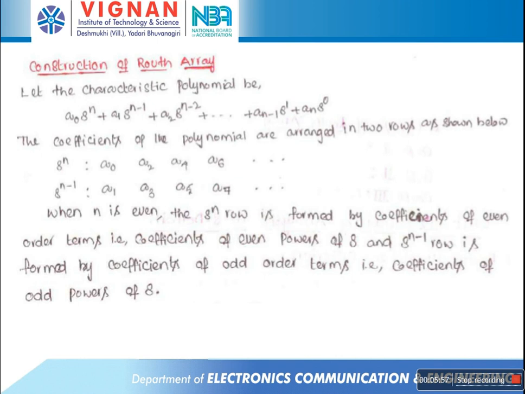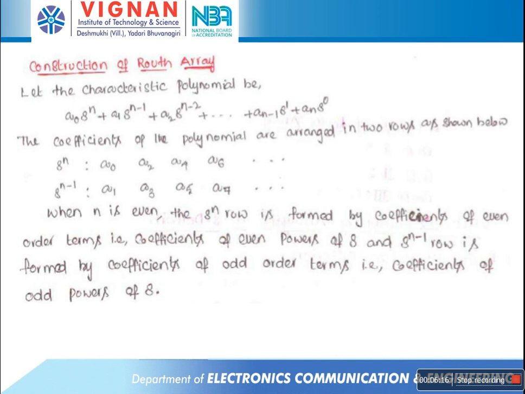And this is the characteristic polynomial equation. In this characteristic polynomial equation, the coefficients of the polynomial are arranged in the form of two rows. The first row is the s^n row.